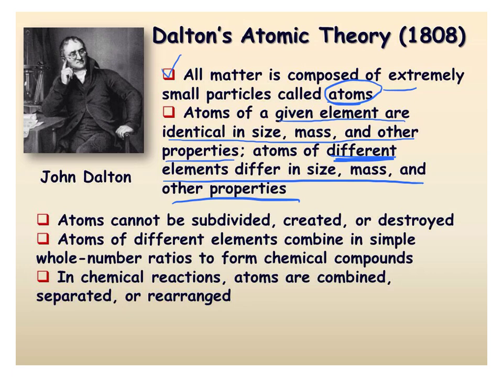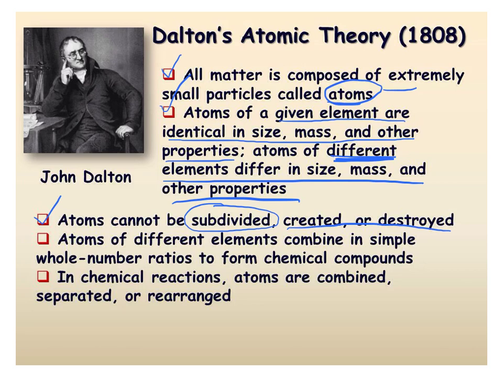That's what his second statement said. His third statement is partially true. He thought that atoms could not be divided, which we now know how to do. That's nuclear physics. But he was correct in stating that they can't be created or destroyed. So you can't create atoms, you can't destroy atoms.